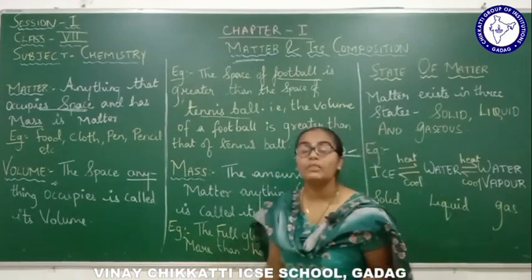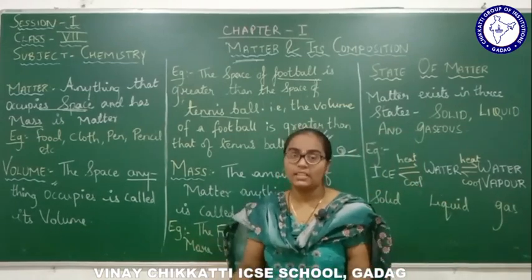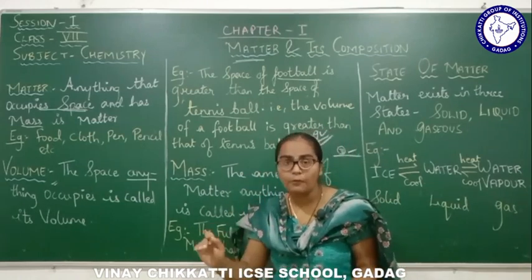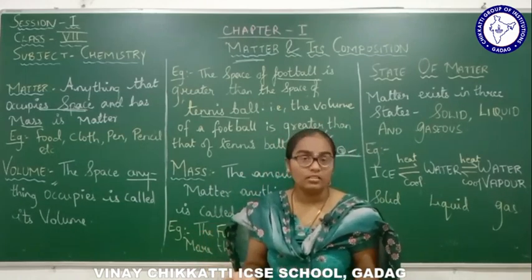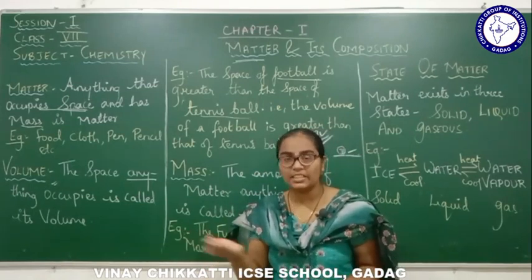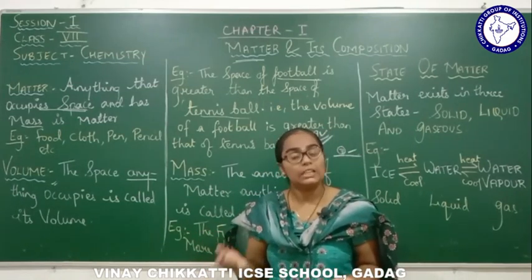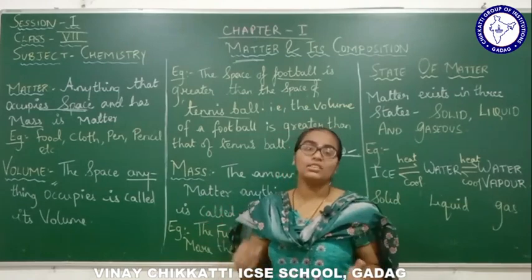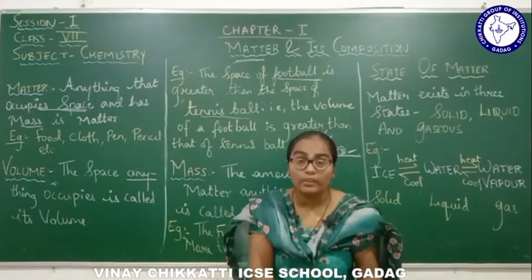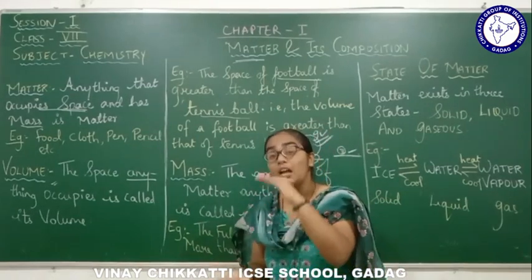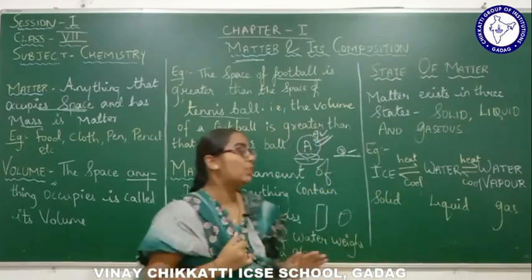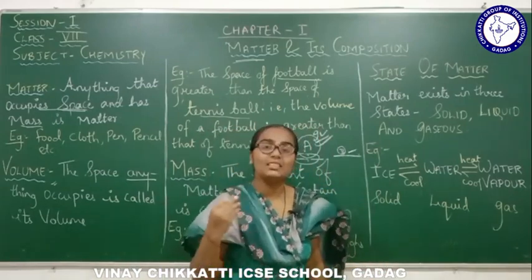For example, when you take two glasses and fill one with full water and the other with half water, which will weigh more? Obviously the glass with the full amount of water, and the half-filled glass will weigh less, because the amount of matter present in the full glass of water is more than the amount of matter present in the half-filled glass. So that was all about the three basic terminologies.